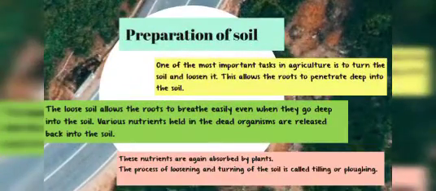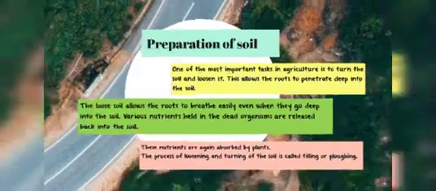Preparation of soil. One of the most important tasks in agriculture is to turn the soil and loosen it. This allows the roots to penetrate deep into the soil. The loose soil allows the roots to breathe easily even when they go deep into the soil. Various nutrients held in the dead organisms are released back into the soil. These nutrients are again absorbed by the plants. The process of loosening and turning of the soil is called tilling and plowing.